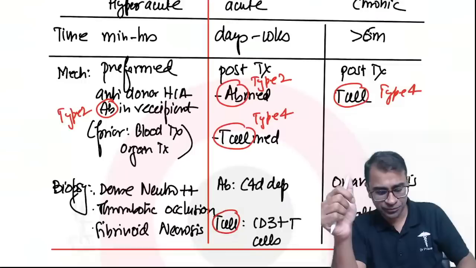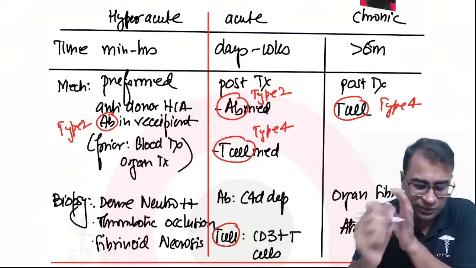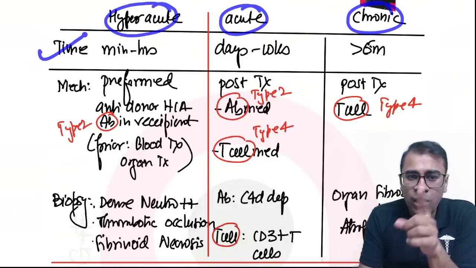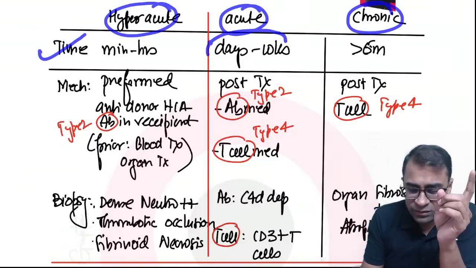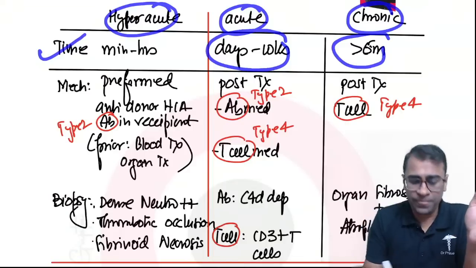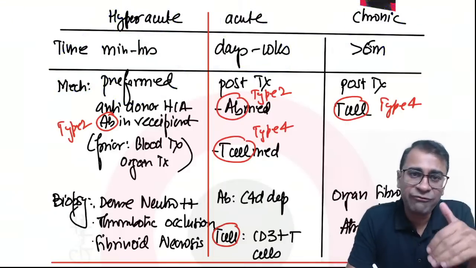Okay, done. Next important question is on graft rejection. Hyperacute, acute and chronic. Occurs in minutes to hours, hyperacute. Within days and weeks, acute. After 6 months, chronic. Mechanism: hyperacute is occurring due to a preformed antibody.